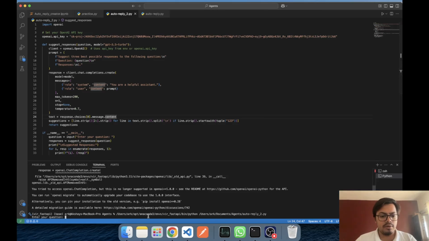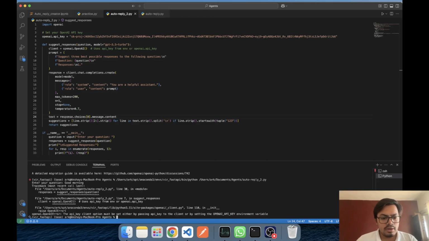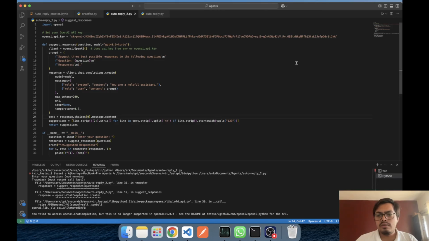It asks me a question. I'm saying good morning, and it is telling me that the OpenAI key must be set either as an environment variable or otherwise. Because it's my personal key, I'm a bit skeptical about vibe coding around it.